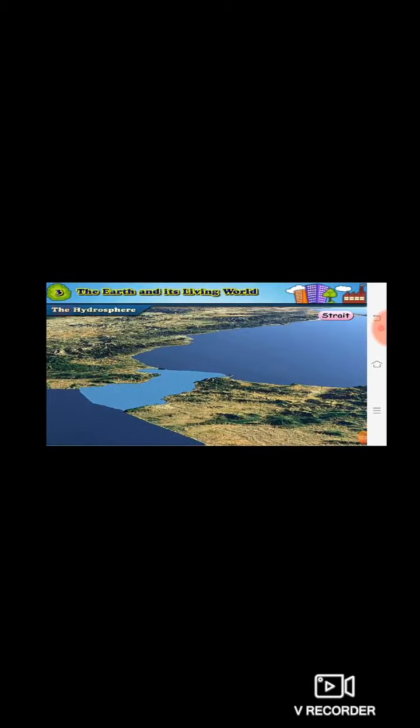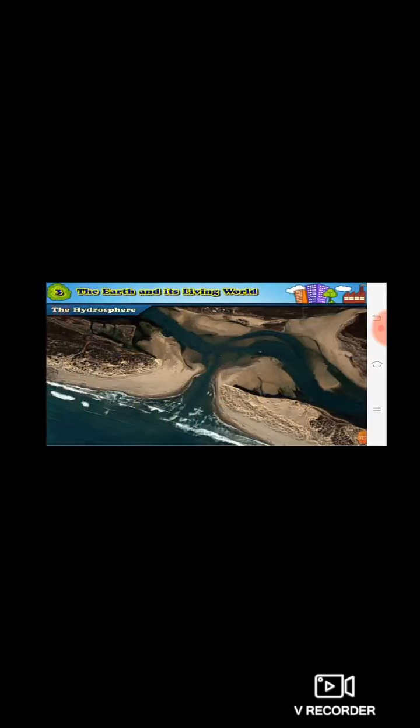This light blue part in the middle, in between the land, not where bay is written, is a bay. Here, a slightly lighter sky blue part is a strait. And here between two lands, wherever the water is coming out, this is called a creek.